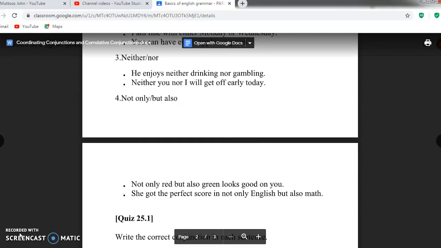Not only, but also. Example, not only red, but also green looks good on you.